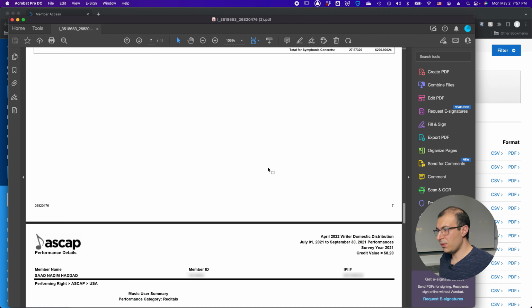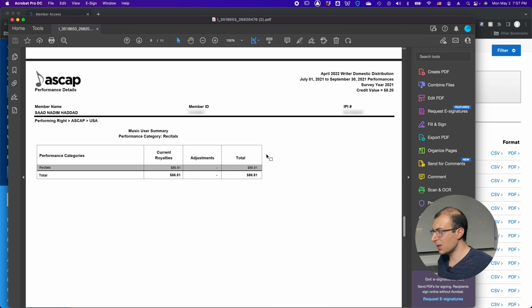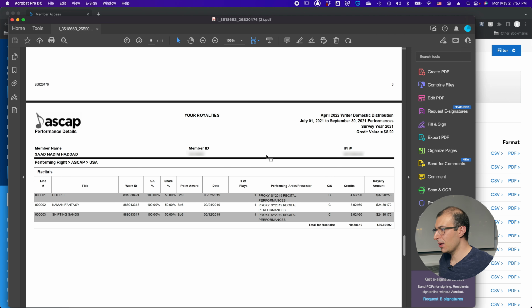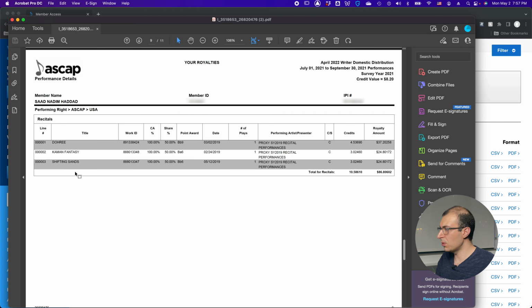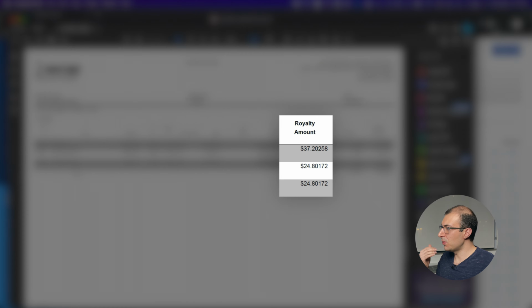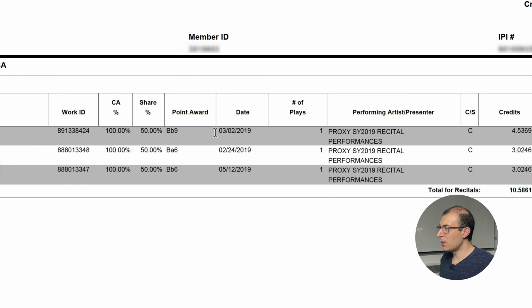All right, moving on to the next page is the category of recitals. Again, smaller amount of people, $86, not as much money. So you see here, Dori, Command Fantasy, Shifting Sands. These are all smaller pieces that I wrote, and you'll see the payouts right there, $37, $24, $24. You'll see the performances, March 2, 2019. Wow. February 24, 2019. May 12, 2019.